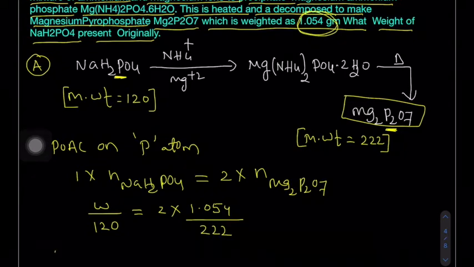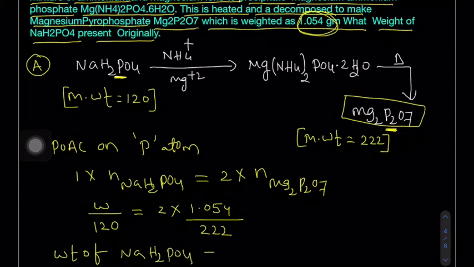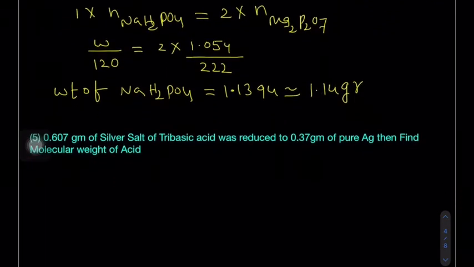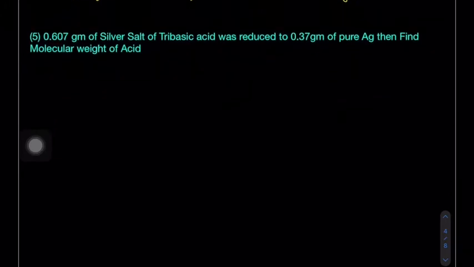222. So finally, what will be the weight of sodium dihydrogen phosphate? It will be equal to approximately 1.1394. Shall I write 1.14 grams? 1.14 grams. Okay.